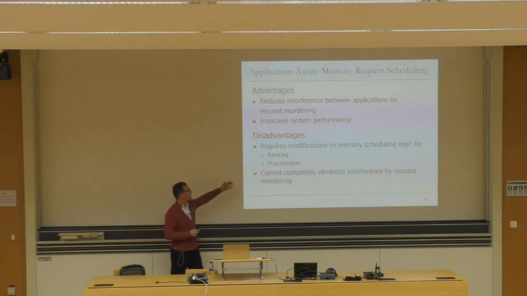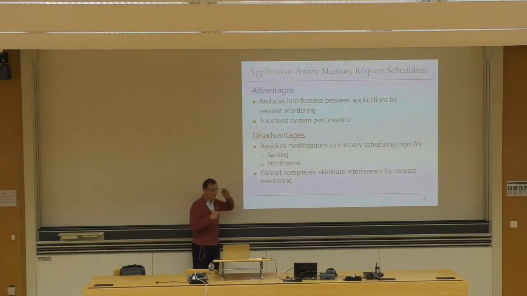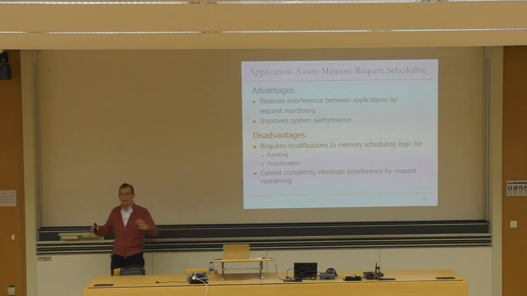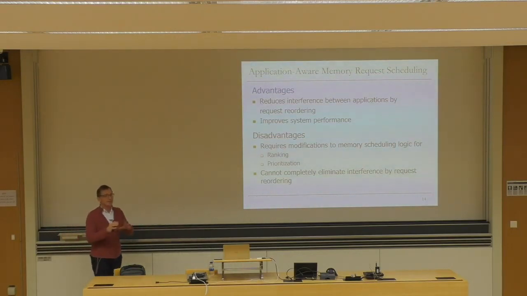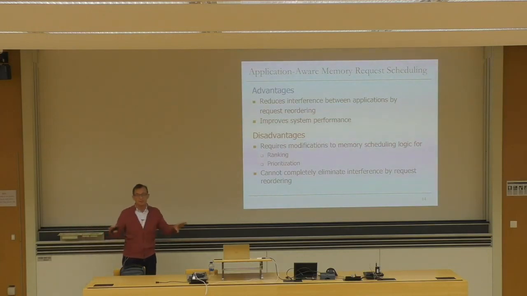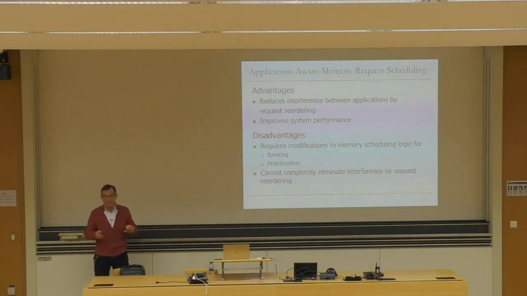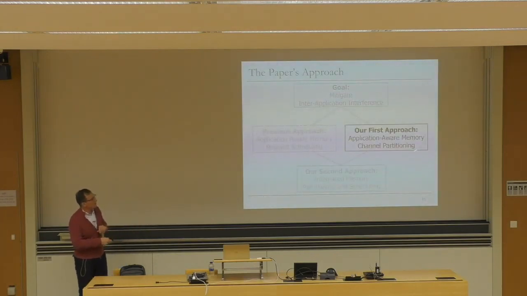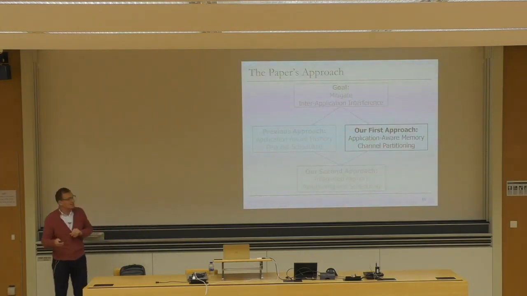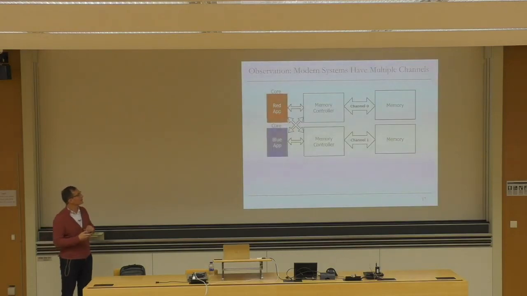And also, there's one other disadvantage that the paper I'm going to describe is going to tackle. It cannot completely eliminate interference by request reordering. Fundamentally, request reordering can reorder requests and delay interference, but interference is felt at some point. You cannot completely eliminate interference between two different applications. Okay, so the key approach of this work is to partition the memory channels across different applications. That's the idea. So let's take a look at what this means.